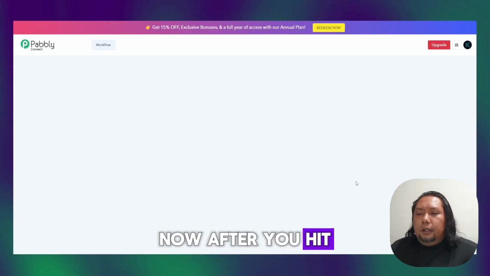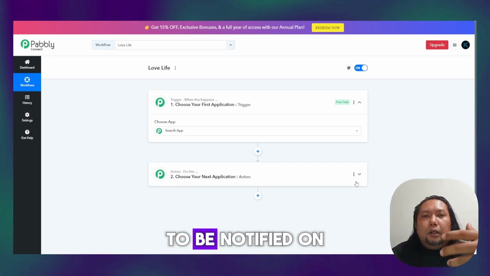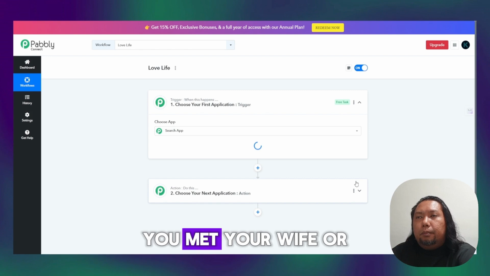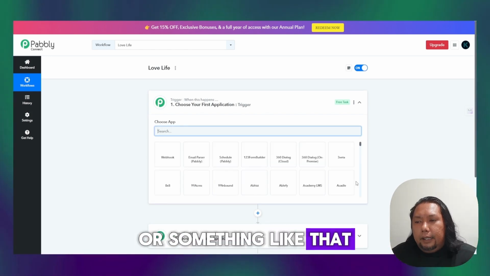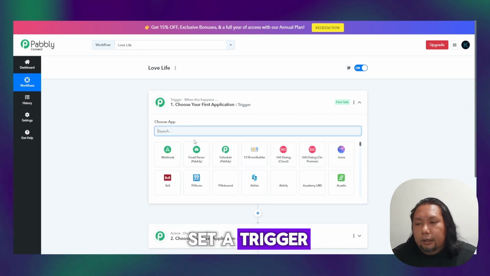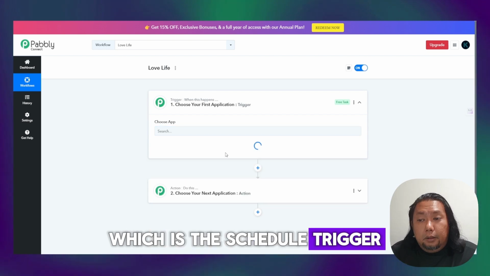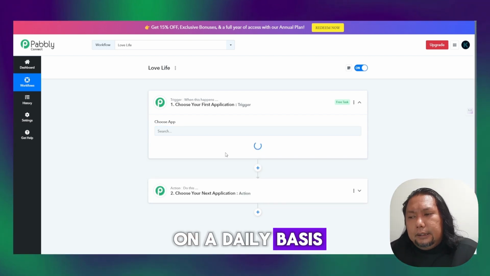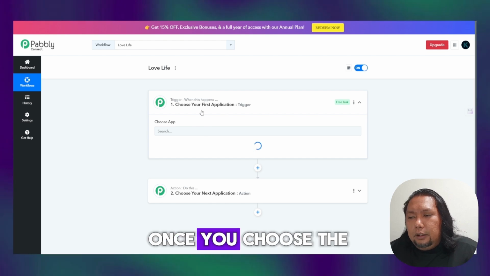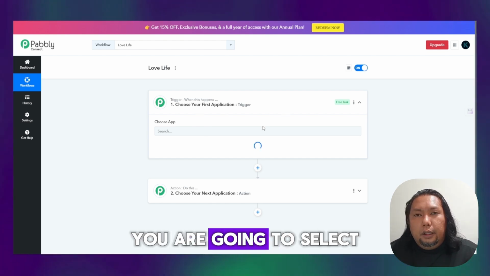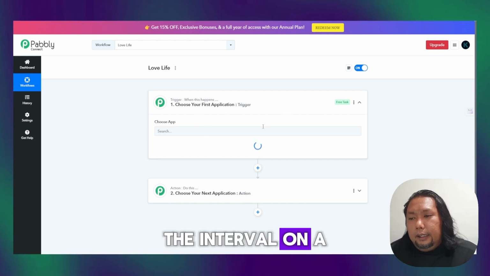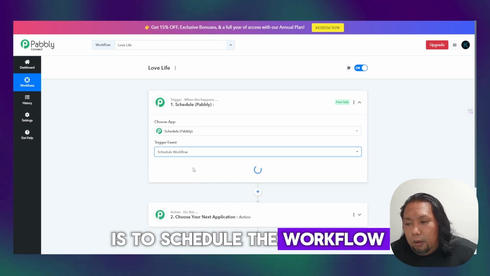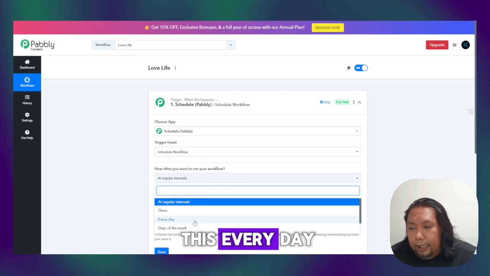Now after you hit the create button, remember you want to be notified on how many days it has been since you met your wife or something like that. We are going to set a trigger, which is the schedule trigger. We want this automation to be triggered on a daily basis. So once you choose the schedule trigger, you are going to select the interval on a daily basis. So the trigger event is to schedule the workflow. You want to run this every day.